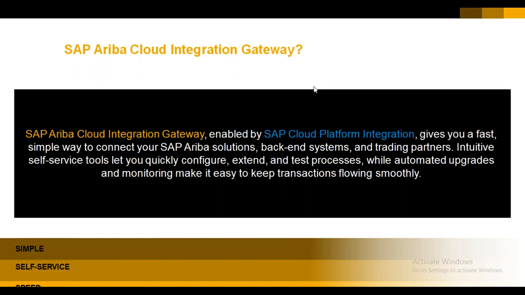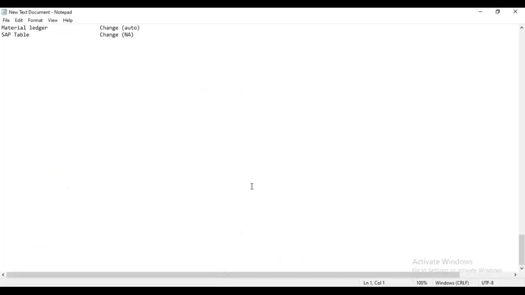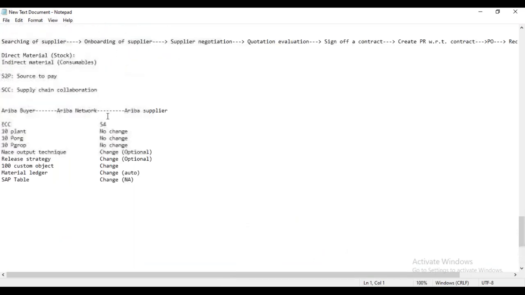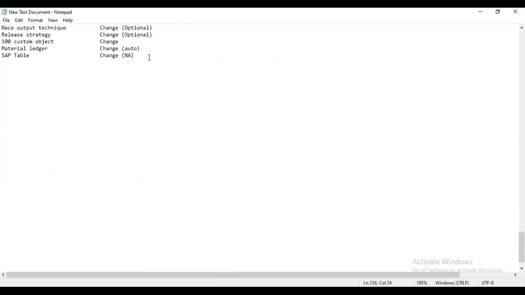So as we discussed earlier, Ariba is offering two different tools now to integrate the system. Let me just open this notepad. Earlier, Ariba was offering different integration connectivity. We had CI, that is Cloud Integration, and we had the web service.